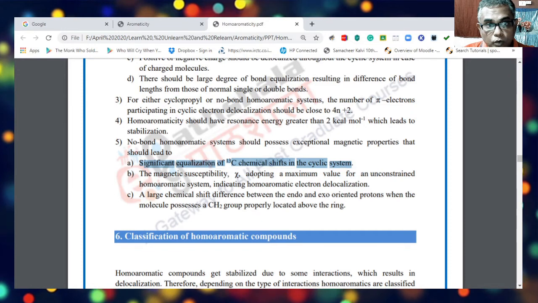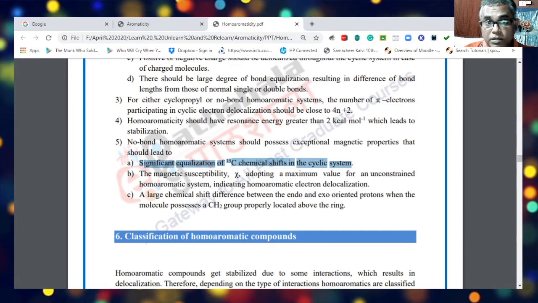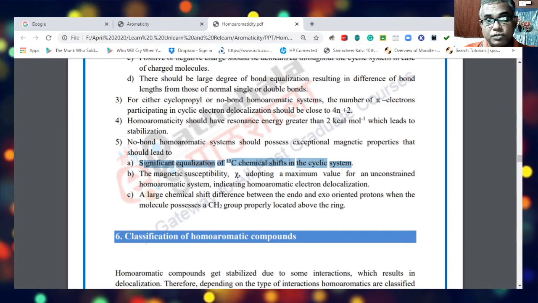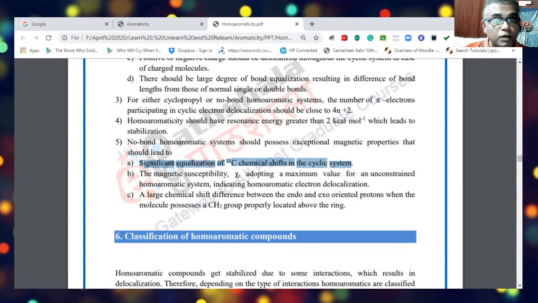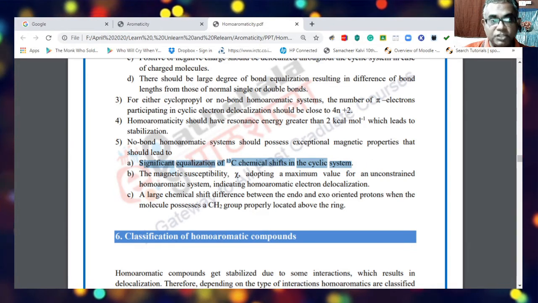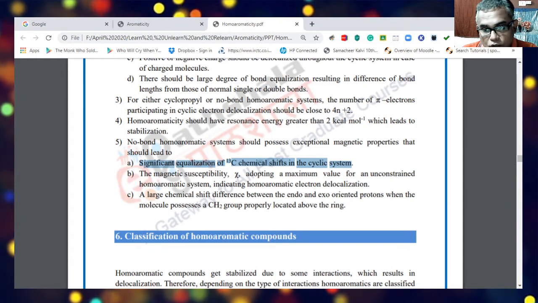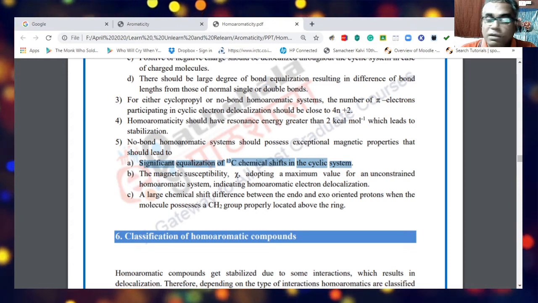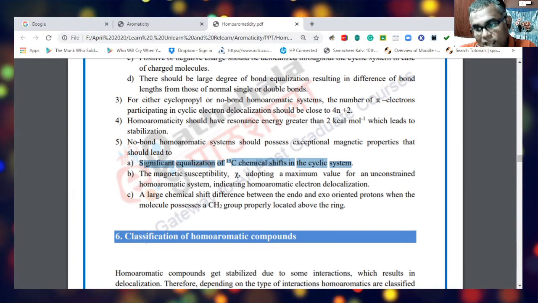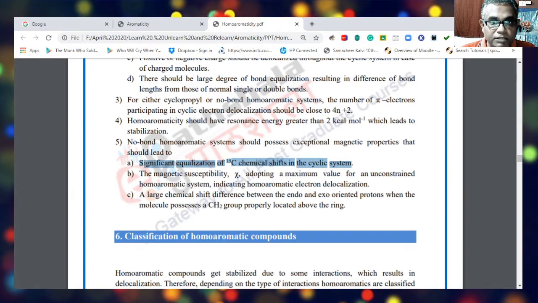So a homoaromatic system should possess exceptional magnetic properties that lead to a significant chemical shift. That is, it should not have the normal C13 carbon chemical shift. It should have an aromatic C13 chemical shift.